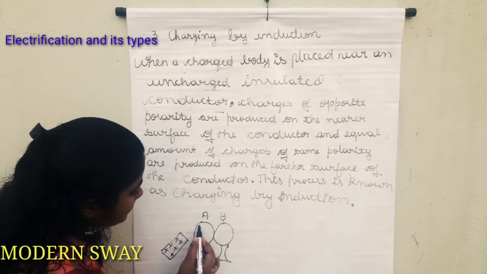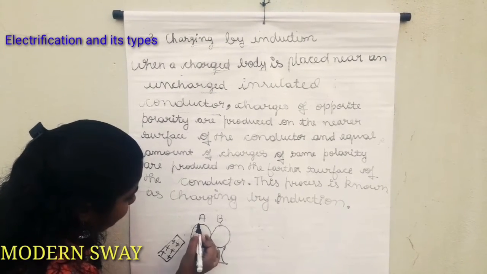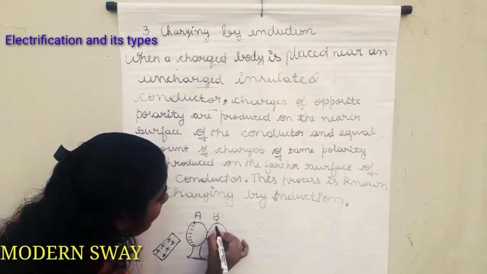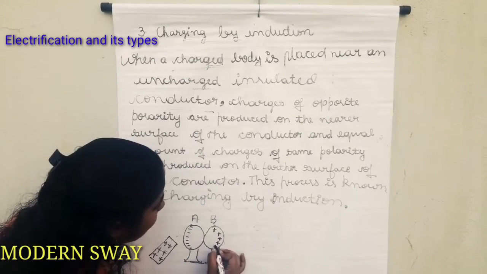The negative charges come near this surface, and the positive charges repel and stay at the farther surface of the other conductor.